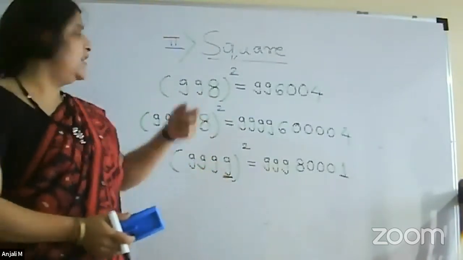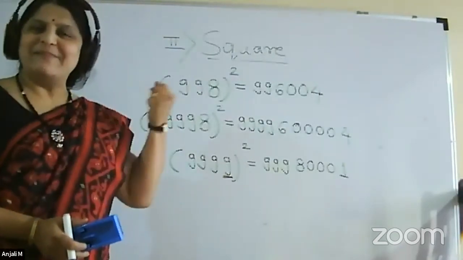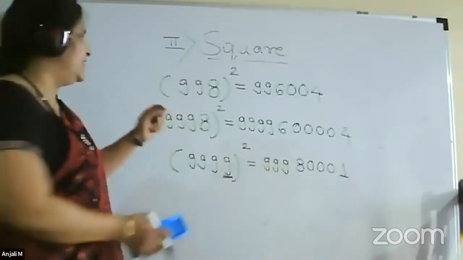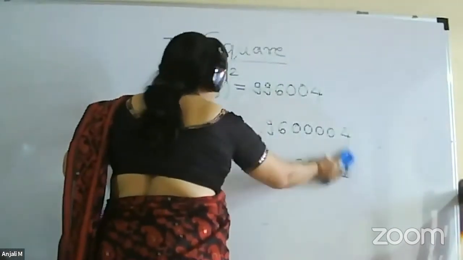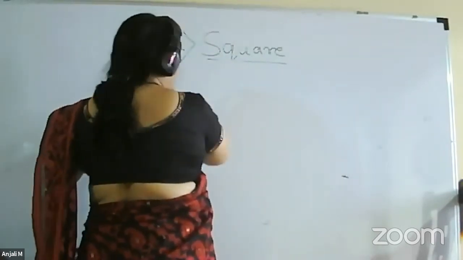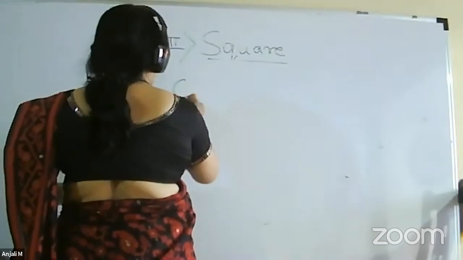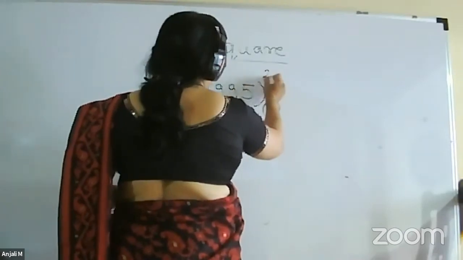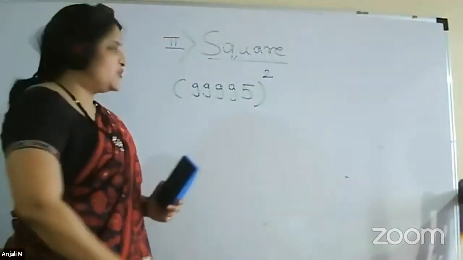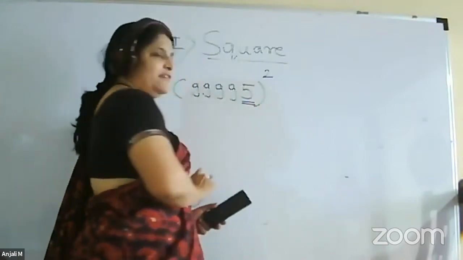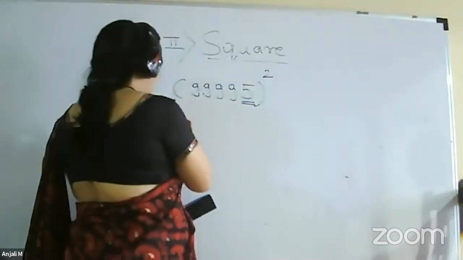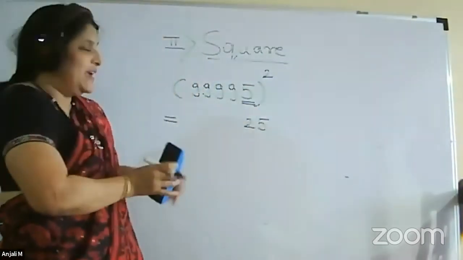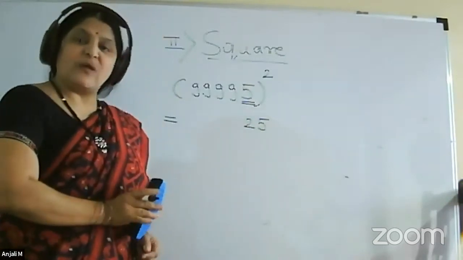Now what will happen if the unit place is 5 and all remaining numbers are 9? So either we can use this formula or we can use the last formula that we have done, where the unit place is 5. Both will give you the same answer. So suppose we have 99995 square. So here all the other numbers are 9, only here we have 5. So 5 square will be 25, but we will not keep any space in between. This will be our last 2 digits of the square.